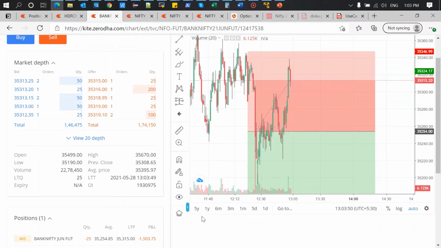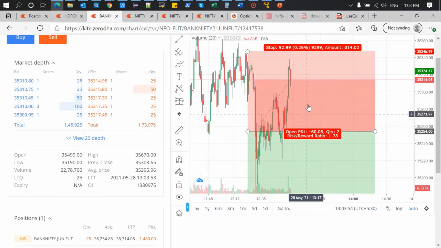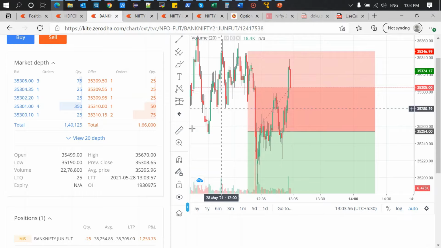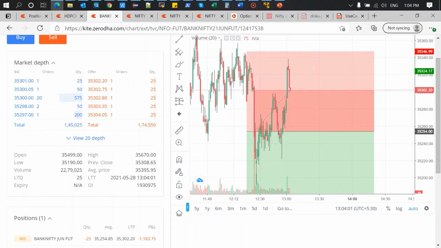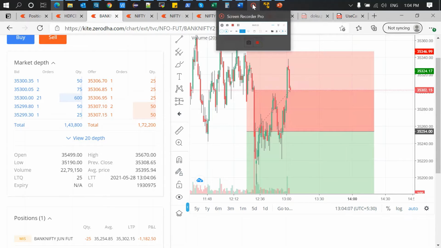Welcome back traders. The trade is against us, so around 1500 rupees running loss. So we are here, and 92 points is our stop loss. So still holding in the trade. Let's see guys whether it falls or hits our stop loss. I'll update you. Okay, thank you.